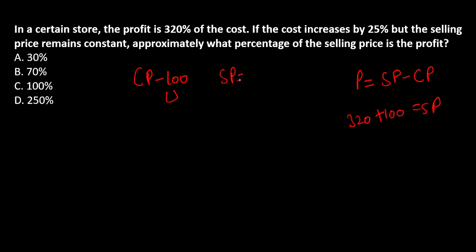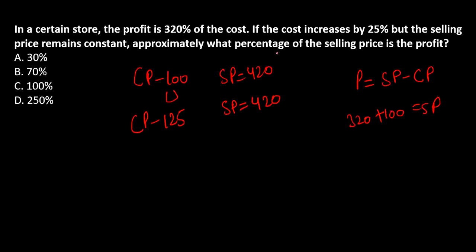So SP is equal to 420. If the cost increases by 25%, so currently we are assuming that it is 100. So अगर 100 से 25% का increment हो गया, so what is going to be the next CP? 125 rupees. But they have mentioned that selling price remains constant. तो पहले selling price is 420, तो अभी भी 420 रहेगा, ठीक है?